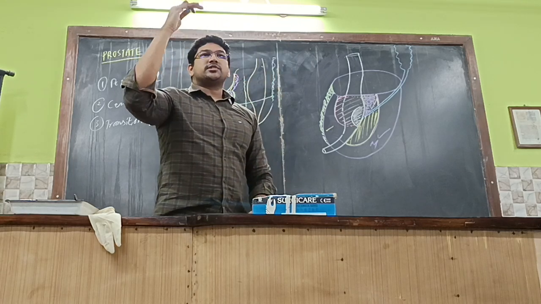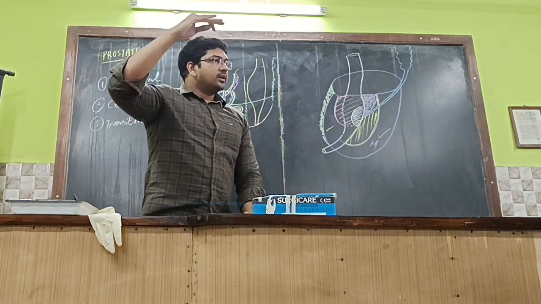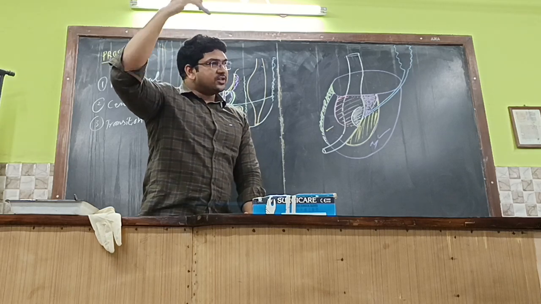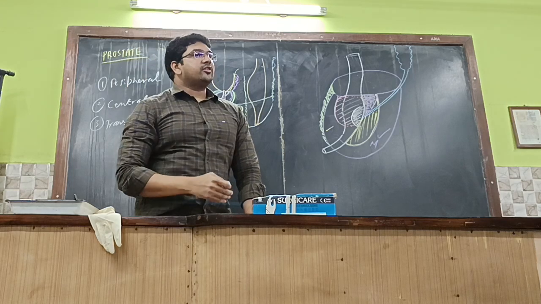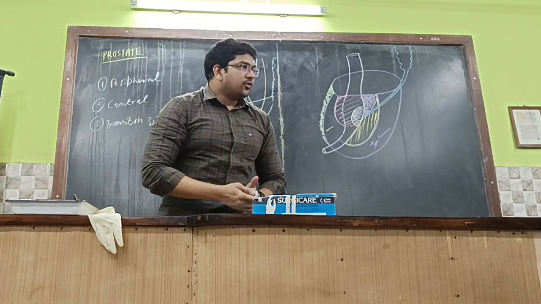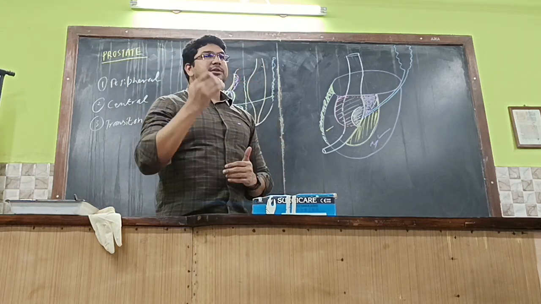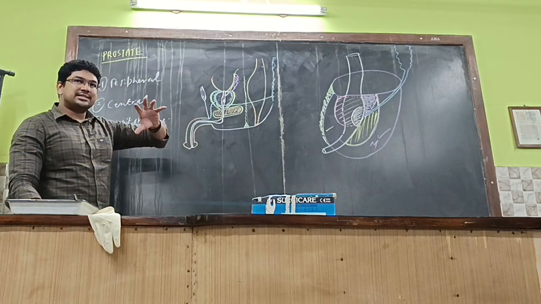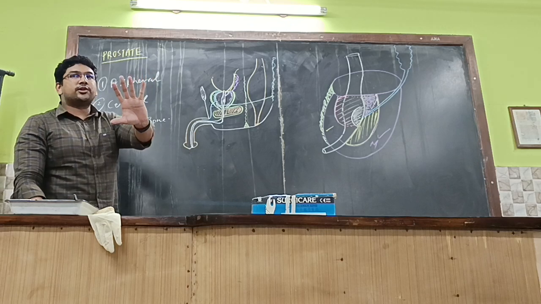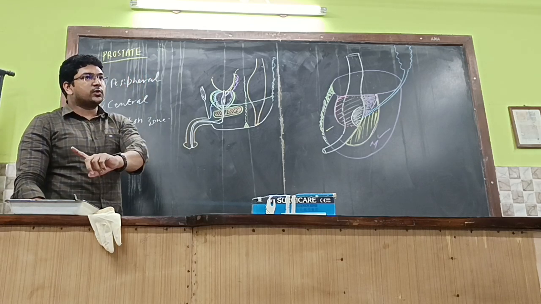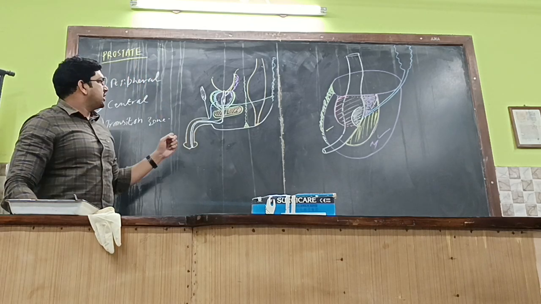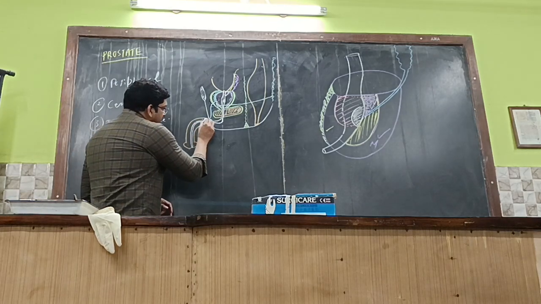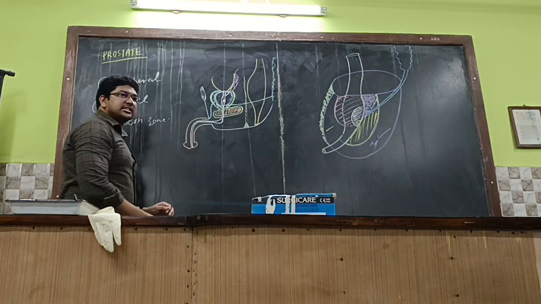Exactly. The superficial dorsal vein of the penis will be situated within the loose areolar tissue of the superficial fascia, and the deep dorsal vein of the penis will be situated beneath the fascia of the penis. So it is very close to the corpora cavernosa and corpus spongiosum. So the arteries which are giving blood to the corpora cavernosa and the corpus spongiosum will be drained back by the deep dorsal vein of the penis. Getting it? This deep dorsal vein of the penis will be draining into the prostatic venous plexus.